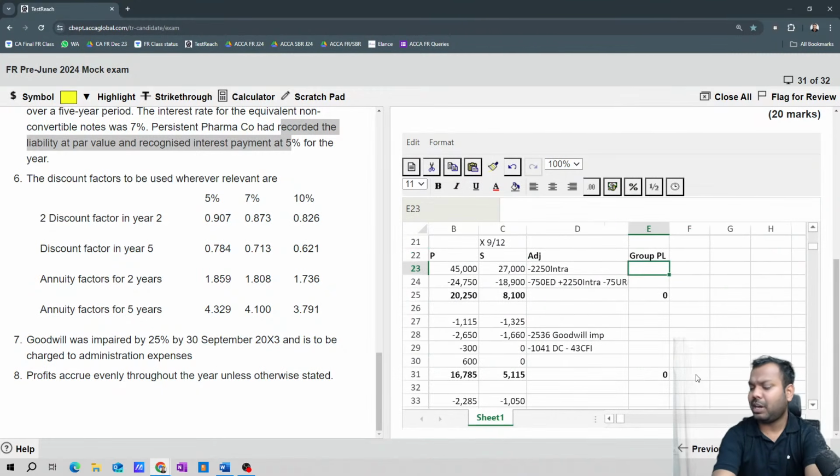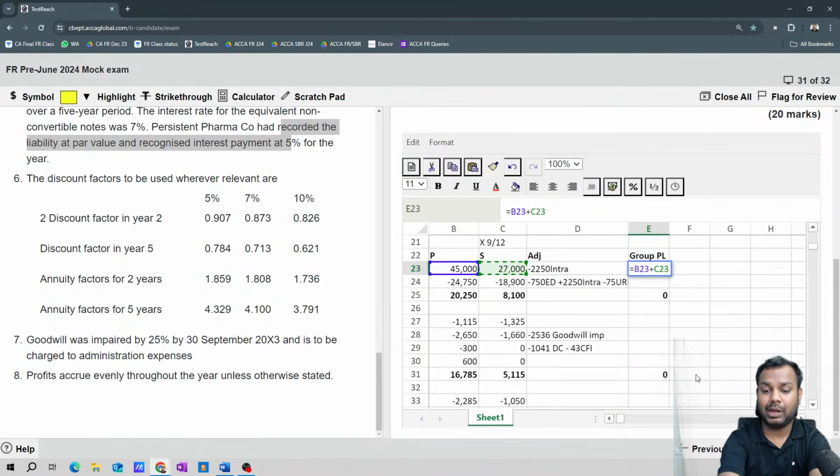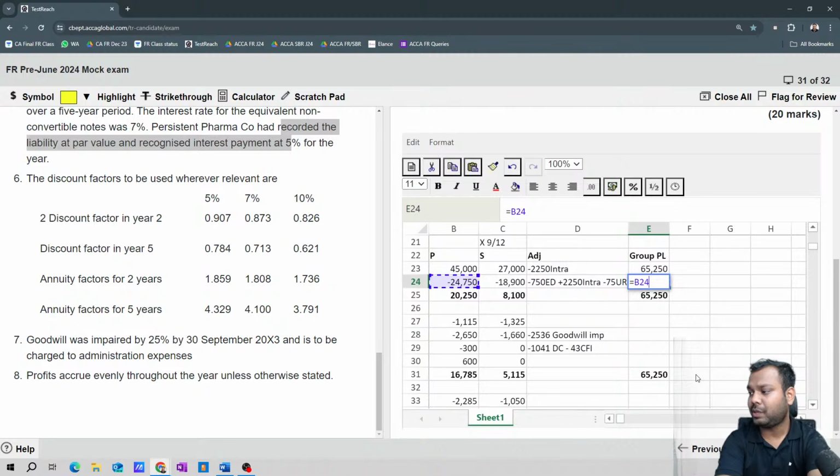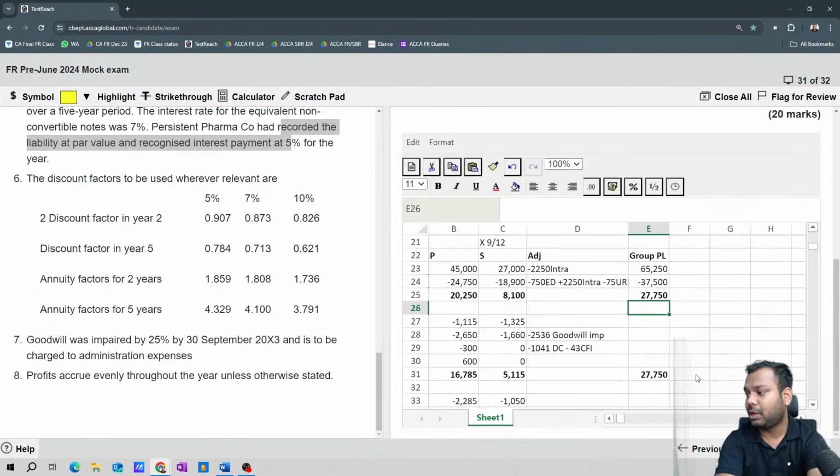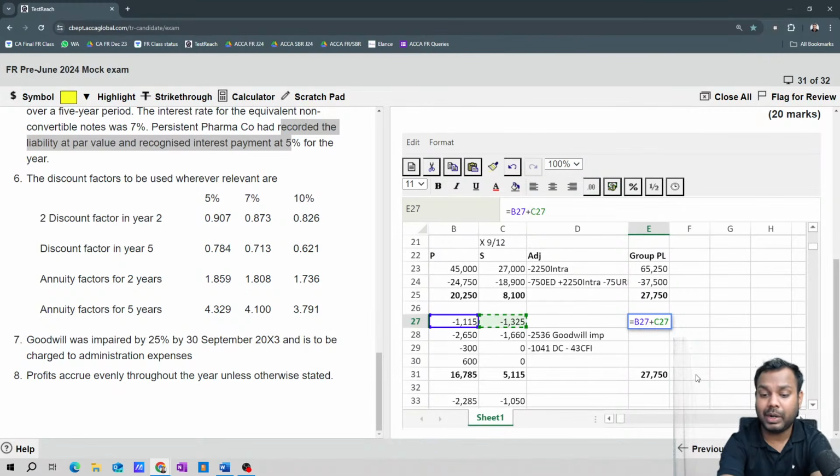Come on, group P&L. Let's prepare. So it is equal to this plus this into 9 by 12. Done. Now it is equal to this plus this multiplied by 9 by 12 minus 750 plus 2250 minus 75. Done. Now here it is equal to this plus this multiplied by 9 by 12. Done.